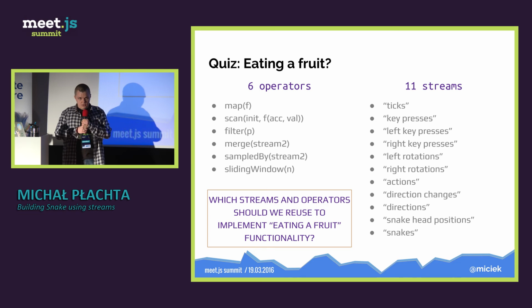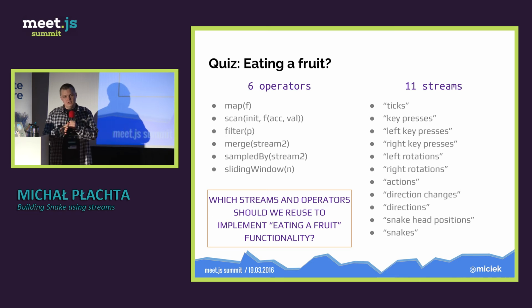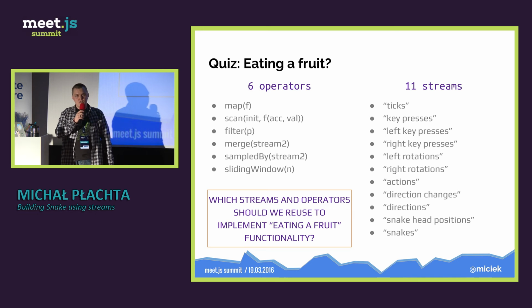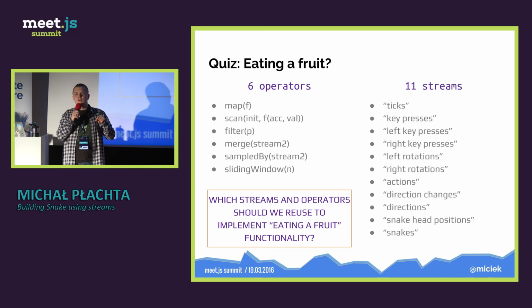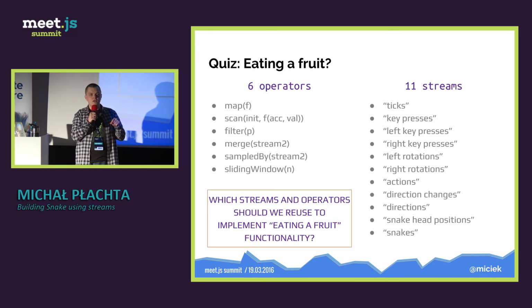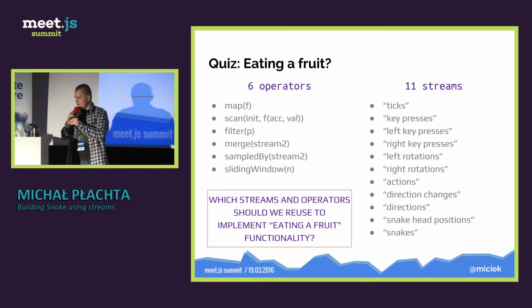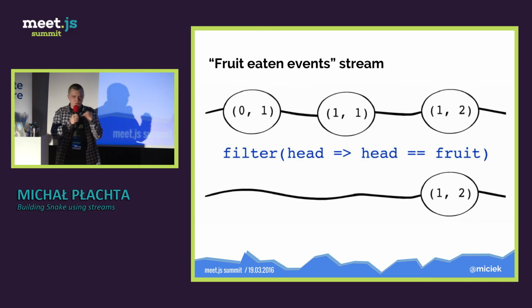Okay, and now a quiz. How can we, using only the operators I've described so far, and reusing the streams we've defined so far, implement eating of a fruit? It's just one word. You just shout it out. What operator should I use? Wrong. Wrong. So five guesses left. No. No. No. Filter. Good. Yeah, we can use filter.